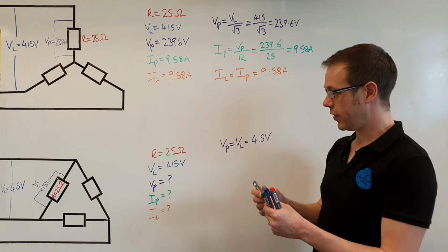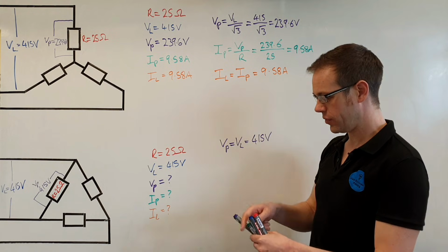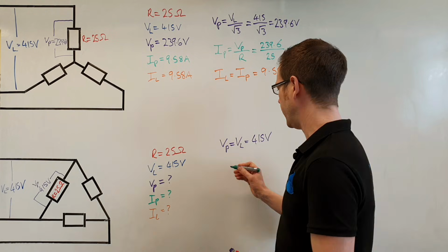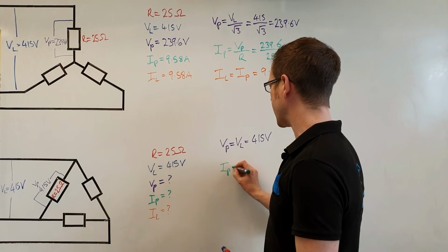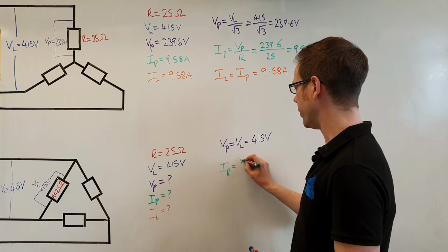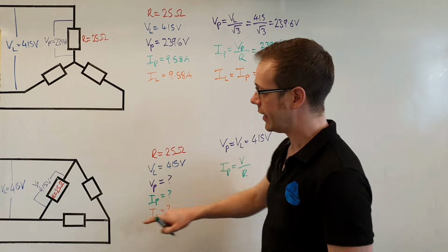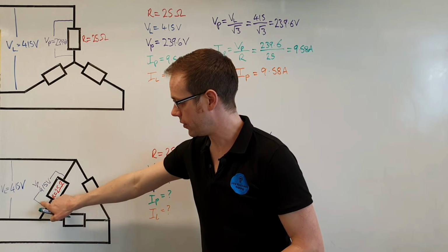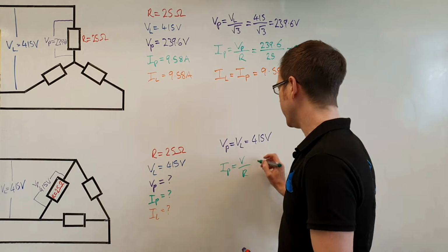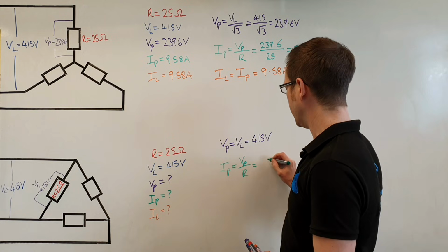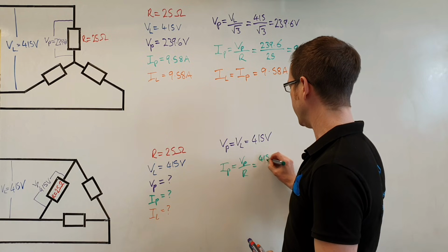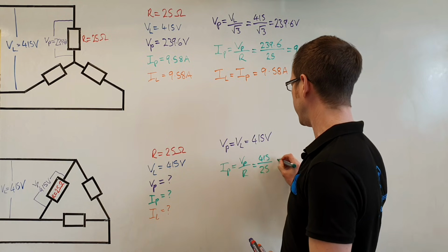The next thing that we need to find is our phase current, IP. Once again, using a little bit of Ohm's law, we've got V divided by R. And again, this V is the phase voltage, the voltage across the load. So therefore, VP is 415 volts this time, divided by 25.